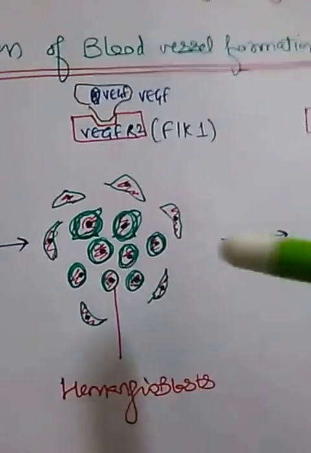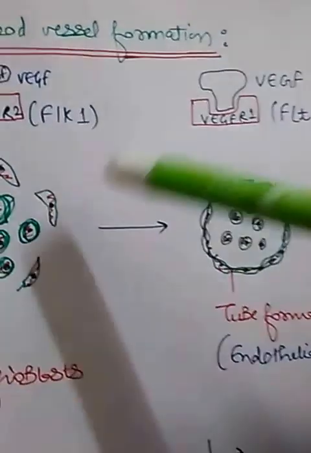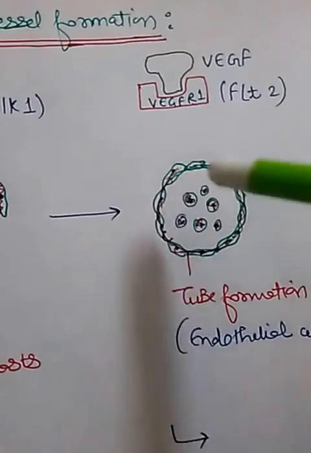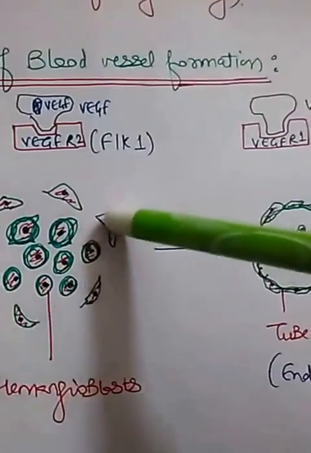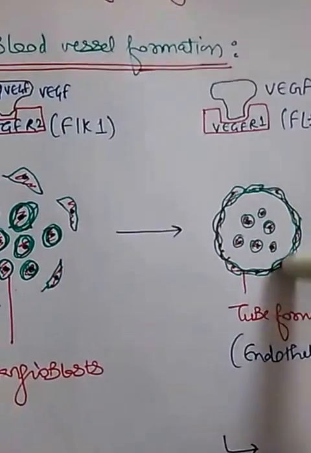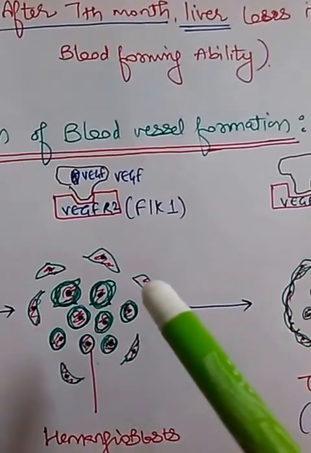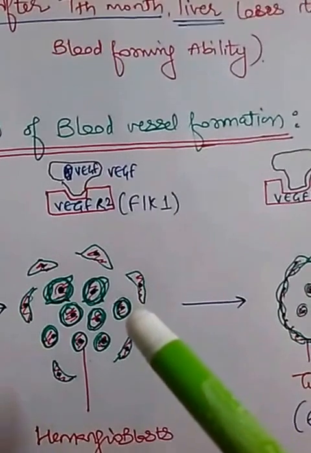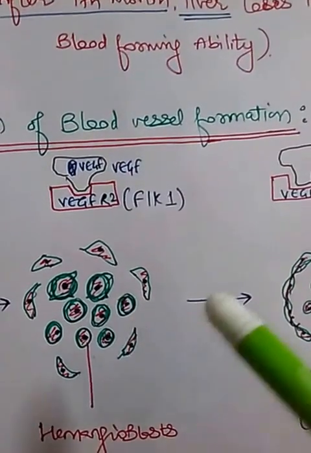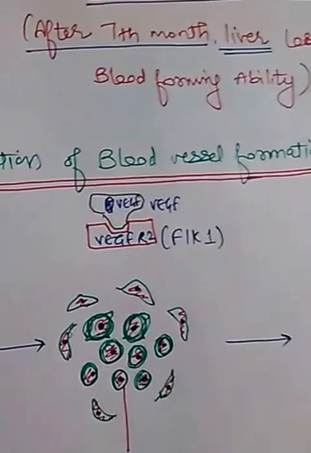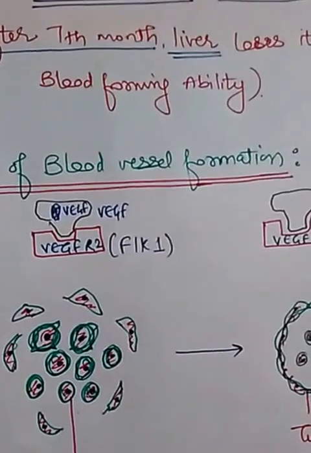Okay, and VEGFR1, its action leads to the conversion of surrounding cells into flattened endothelial cells. So the differentiation of hemangioblast into blood forming cells and endothelial cells is under the influence of vascular endothelial growth factor.